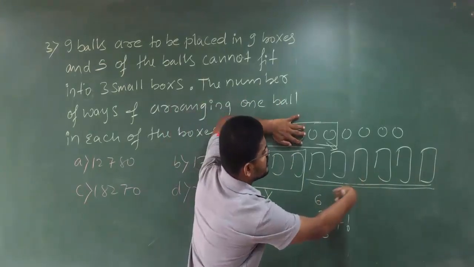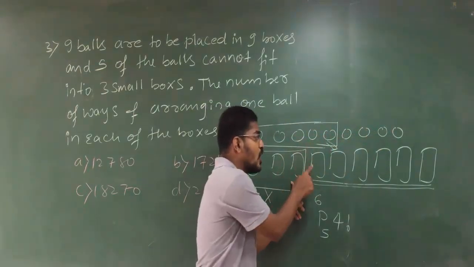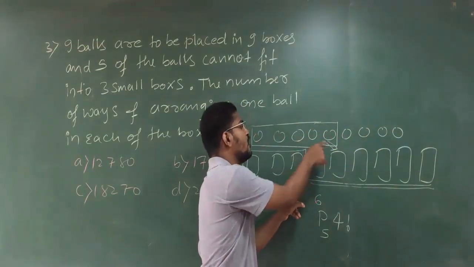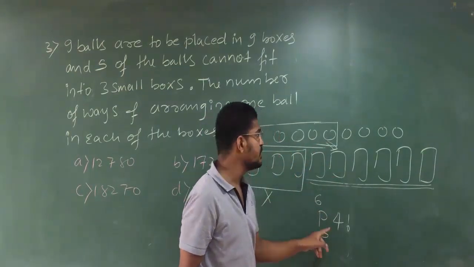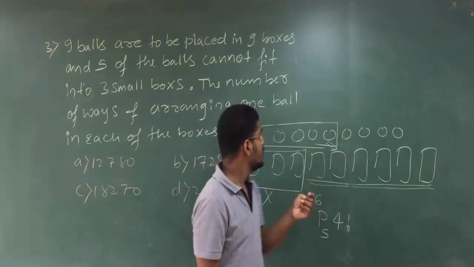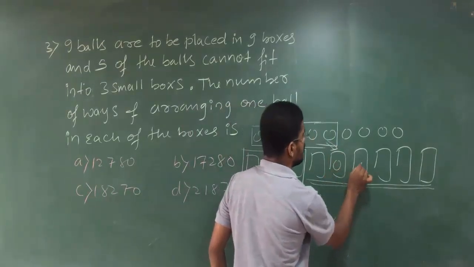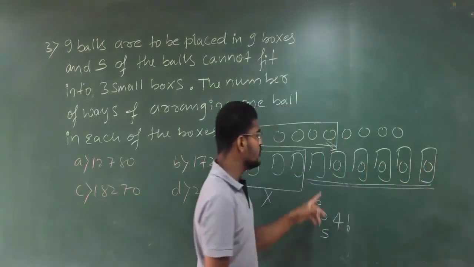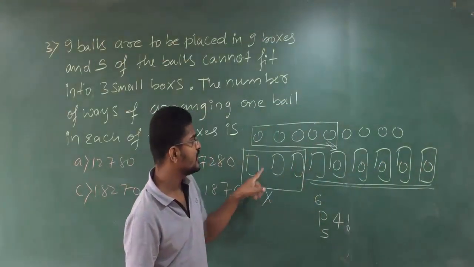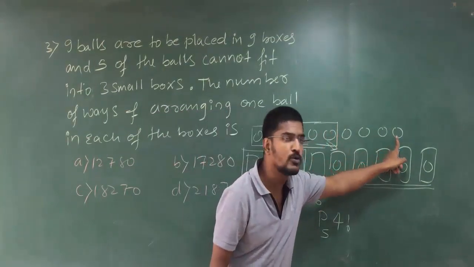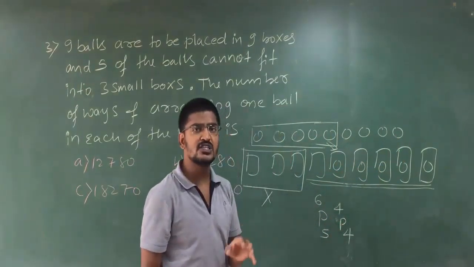This has these 6 choices. These 4 have these 3 and the remaining 1. Are you getting my point? Directly I am writing 4 factorial just because here you have 4 balls. Here you have 5 balls. You arrange 5 balls in this, for example 1, 2, 3, 4, 5. You will remain with 1 box. The remaining 1 box plus these 3 boxes, in those 4 boxes you can fix these 4 balls. That means what you are getting? 4P4. Have you understood this?